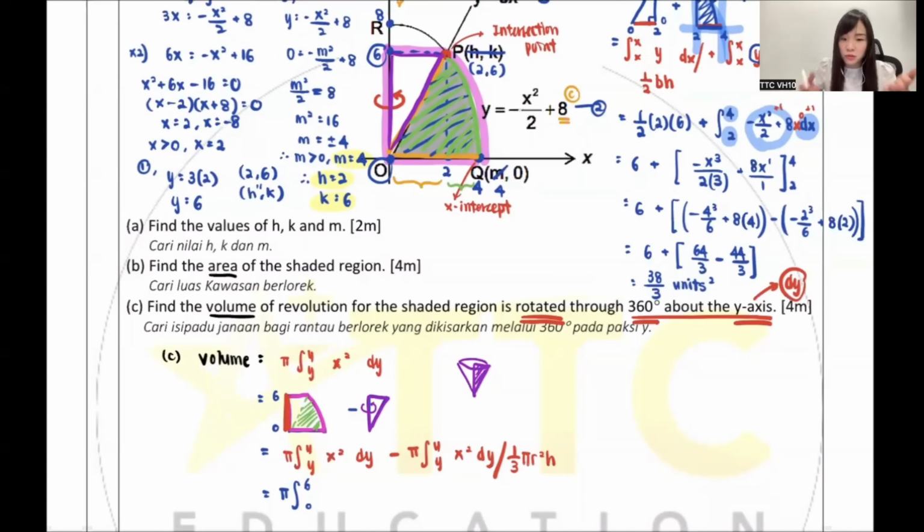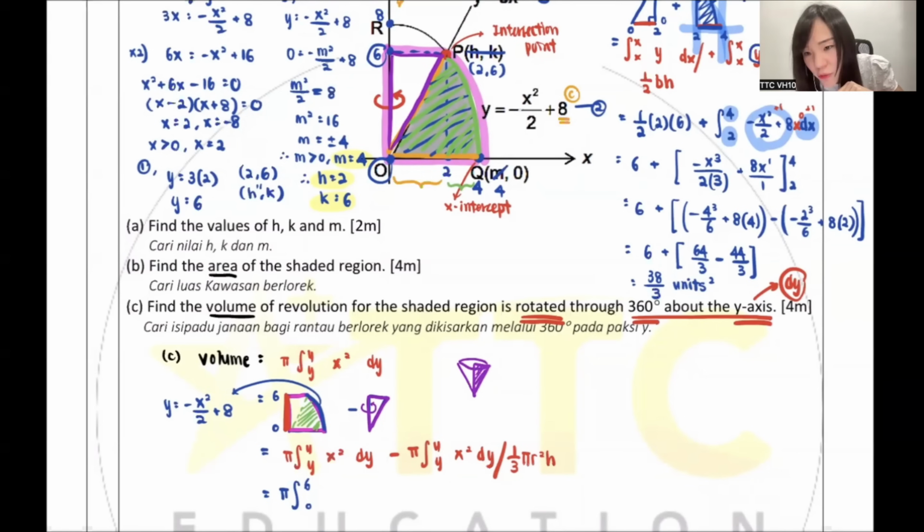Which x squared should I put? You go based on your shaded region. You see, your drawing is very important. Based on your drawing, you know this one is under the curve, isn't it, guys? They need to use the curve equation. But look carefully. The curve equation is not the one that you need. What you need now is x squared. So how do you guys get x squared?